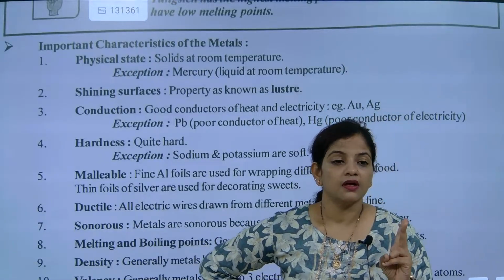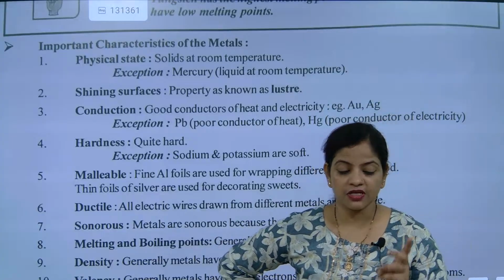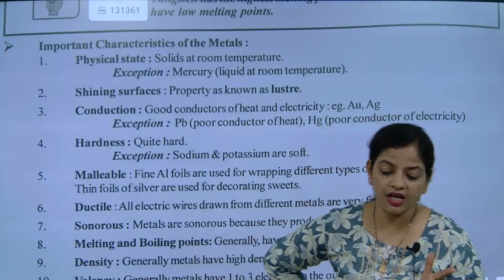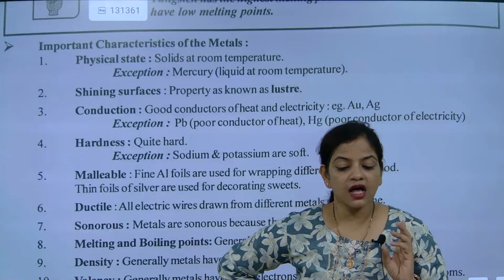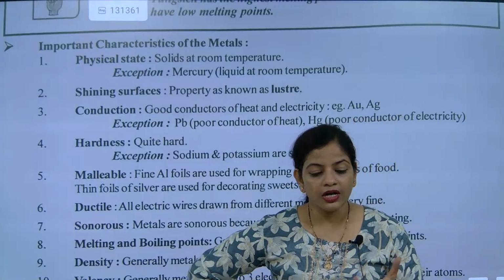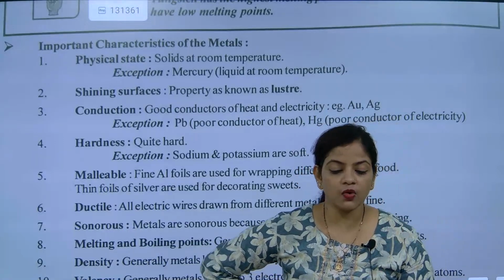So metals are good conductors of heat and electricity. First, what we learned, they are hard. Second point, luster means shining surface. Third point, conduction. They can conduct electricity. Fourth is hardness. Hardness means they are quite hard. Solid at room temperature and they are quite hard.